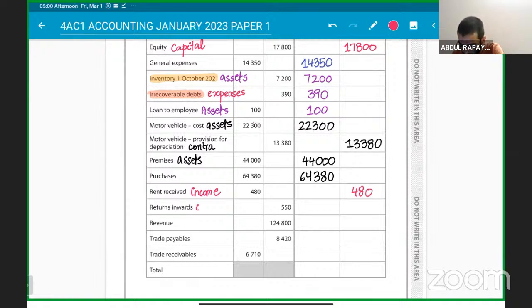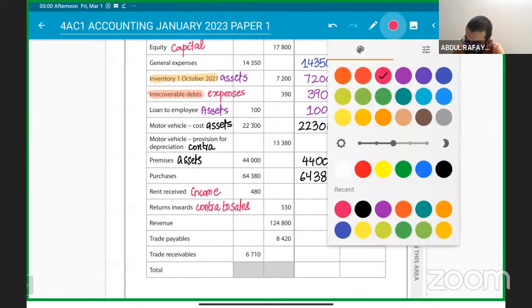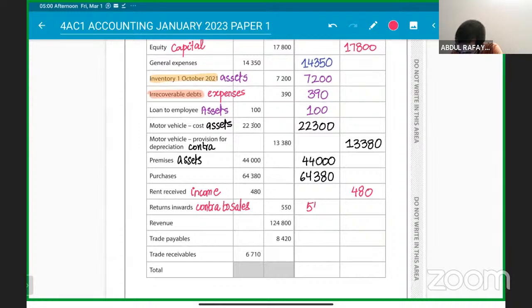What about return inwards? This is, sir, contra to the sales. So what is sales, sir? Sales is the revenue. Revenue comes on credit. I'll repeat, sir. Sales is revenue. Revenue comes on credit. So it's sales return or return inwards. That should have come on the debit side. So this one is wrong posting. Revenue, simple word of revenue will always come on the credit side.